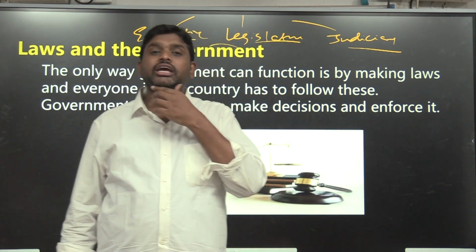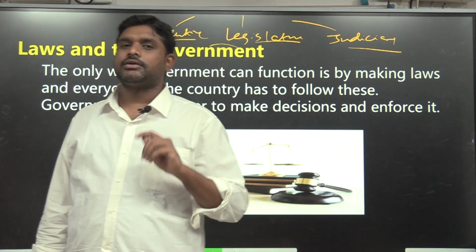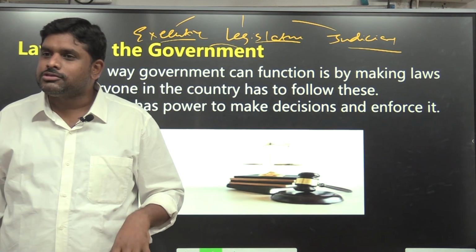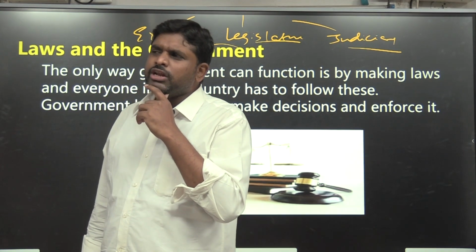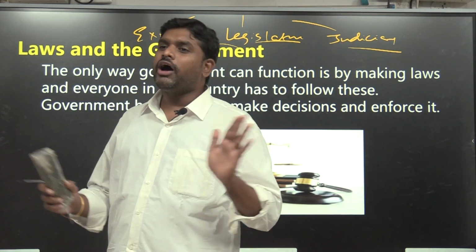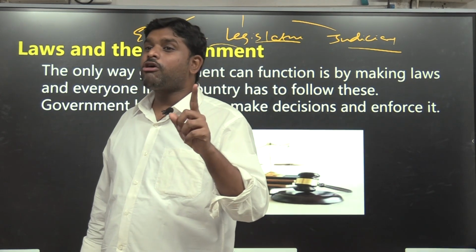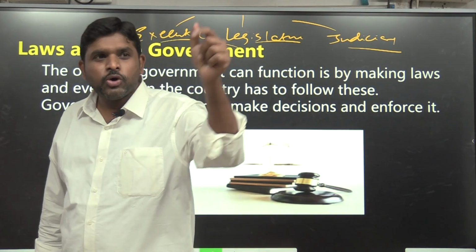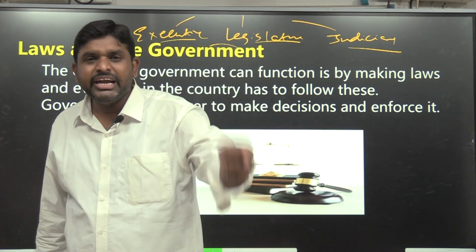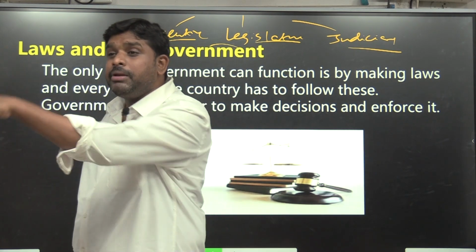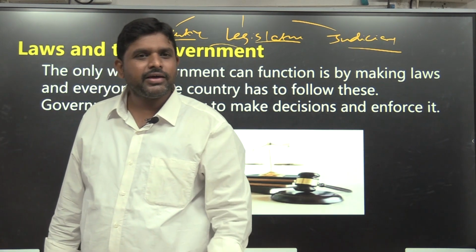Oh, so a 6th class student came to a conclusion: acha. The legislature is one particular body which will make the rules. The executive is another body which will implement the laws. So the two are different bodies. When two are different bodies, there will be no conflict of interest. So a rational, scientific, independent law will be made, and rational, scientific, independent implementation of laws will happen in that way.